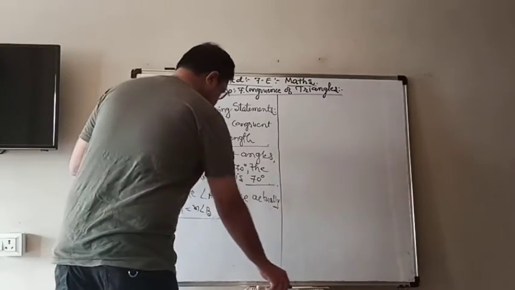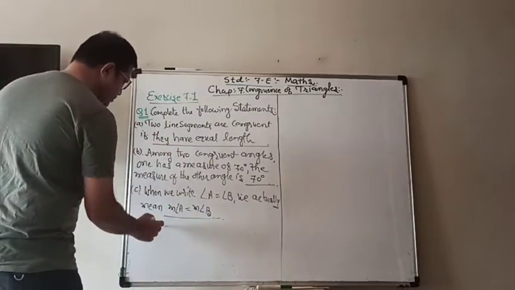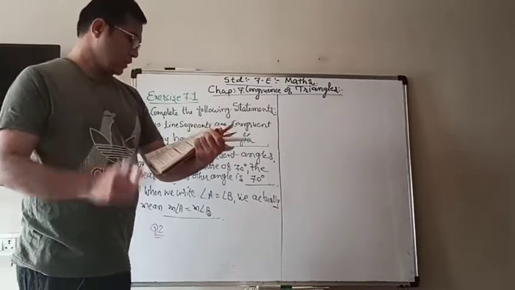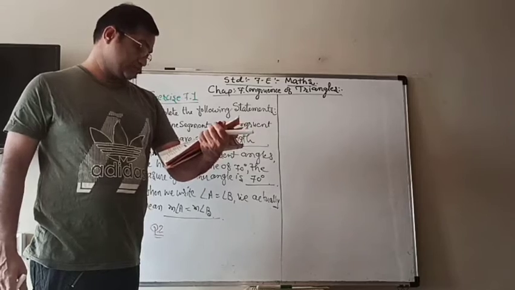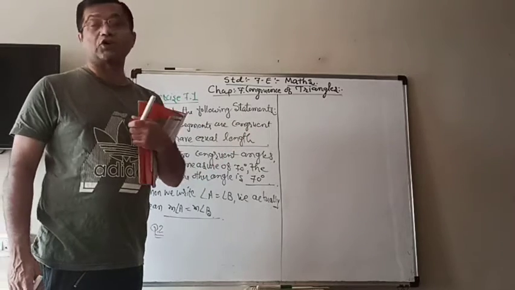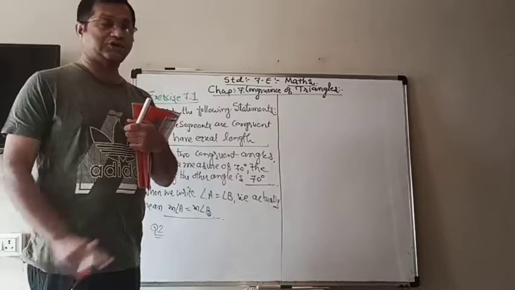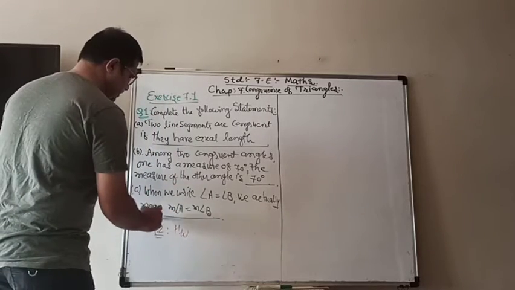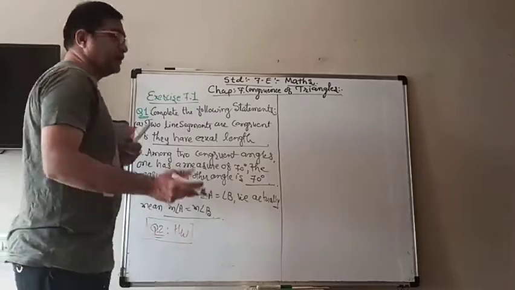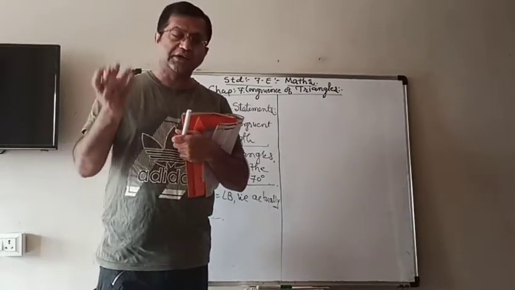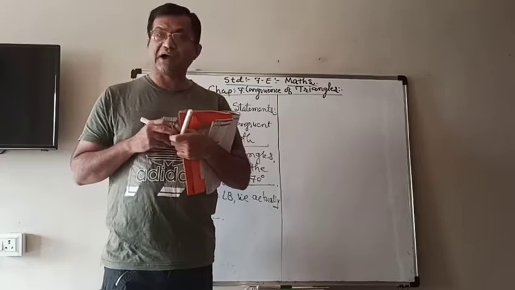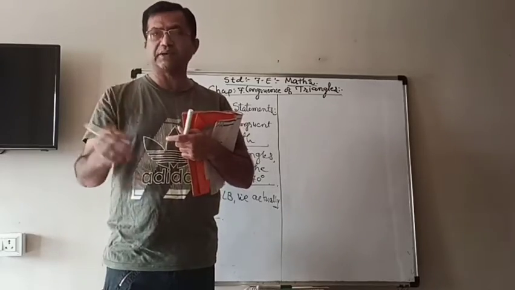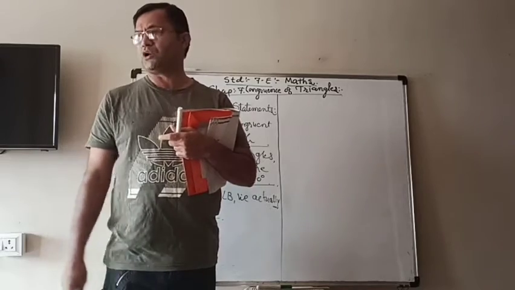Now in question 2, you have to write down some real life examples of congruent shapes, and we already talked about it. You will write down real life examples that I already explained, like maybe two ATM cards of the same bank, two currency notes of the same denomination, and so on.